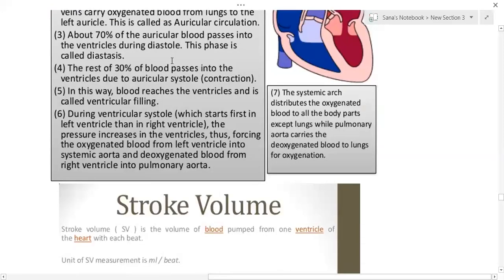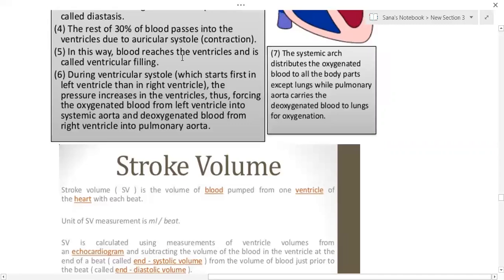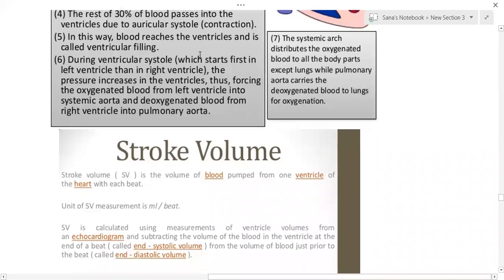About 70% of the auricular blood passes into the ventricles during diastole. This phase is called diastasis. The rest, 30% of the blood, passes into the ventricle due to auricular systole, which is nothing but the contraction of the auricle. In this way, blood reaches the ventricles, and it is called ventricular filling.